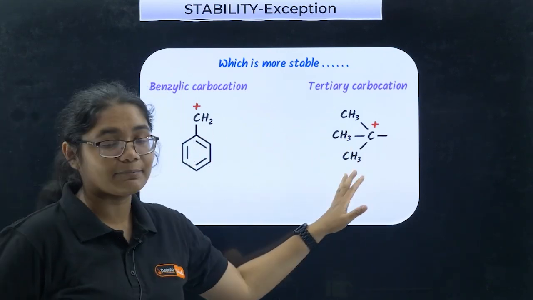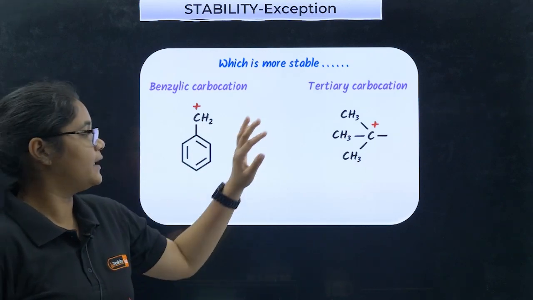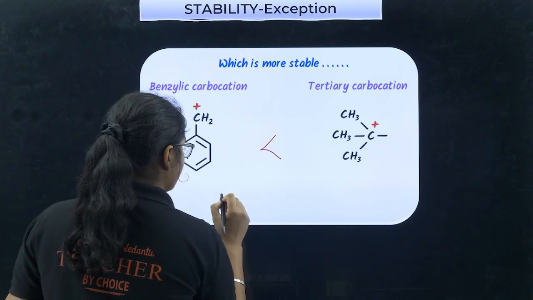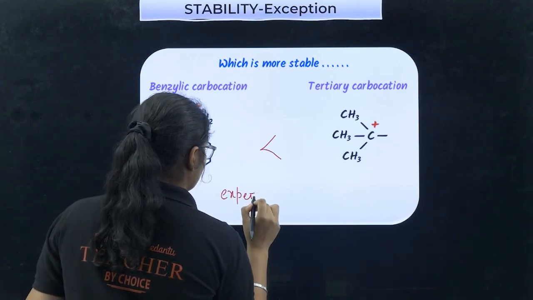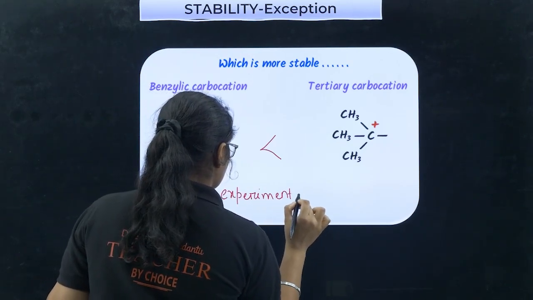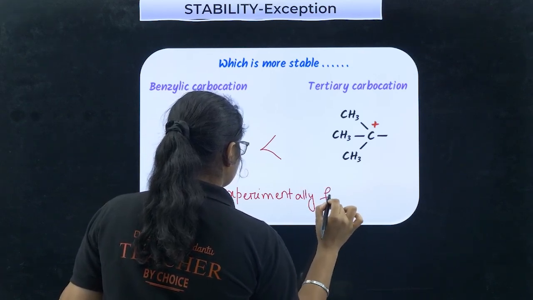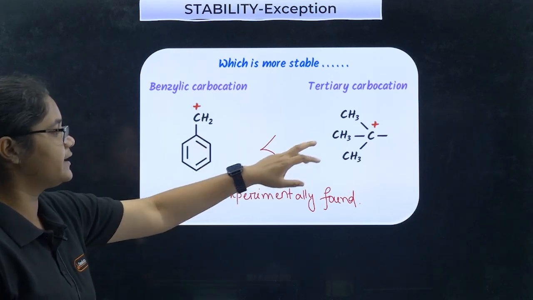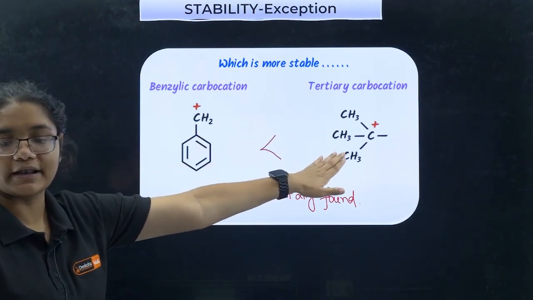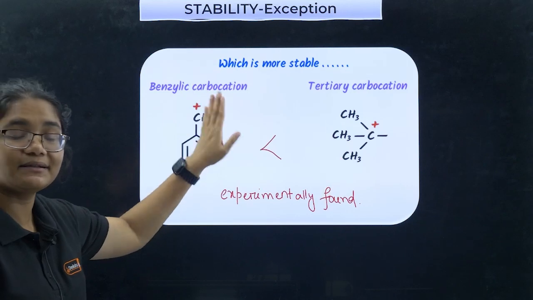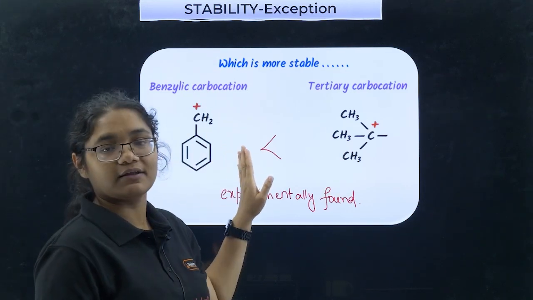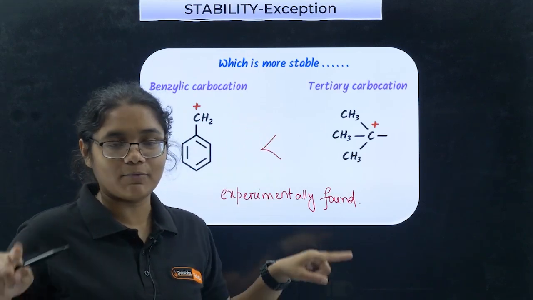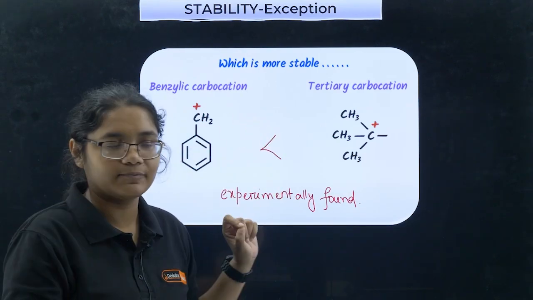So if this particular example is there, then do remember that tertiary carbocations are more stable, okay? And how do you find that? This is experimentally observed, experimentally found. Okay, clear? So this is the thing that you should remember. Tertiary carbocations are always more stable than benzylic carbocation, even though here we have resonance. Okay, I hope this exception, please put a red box here and write down this point.